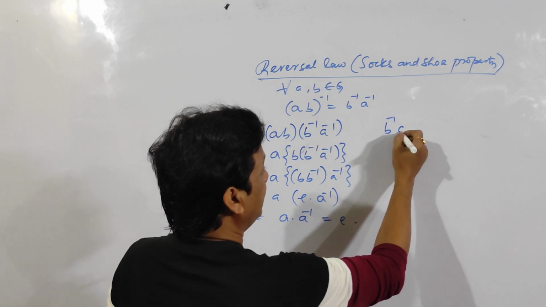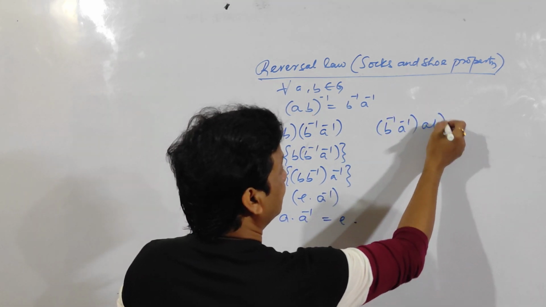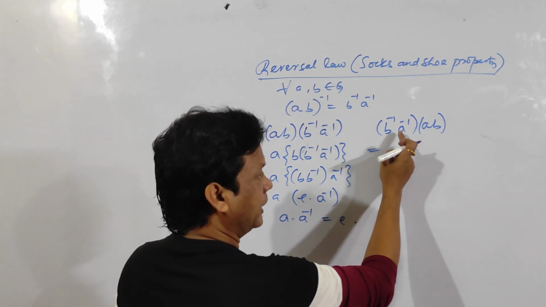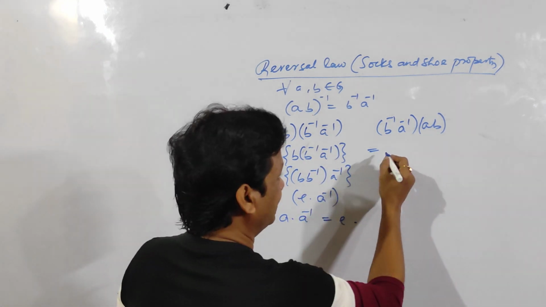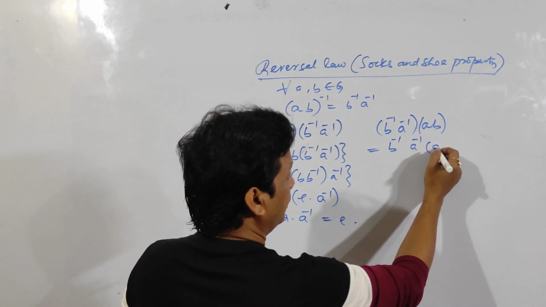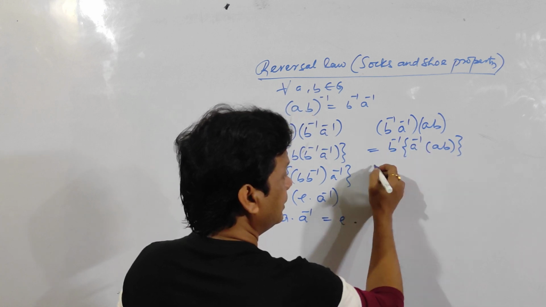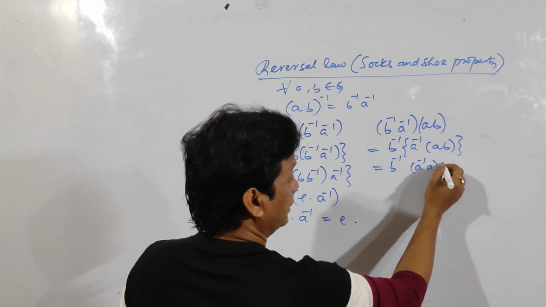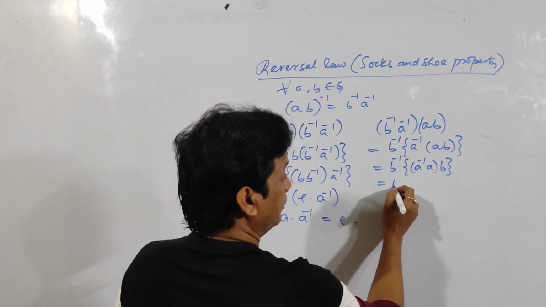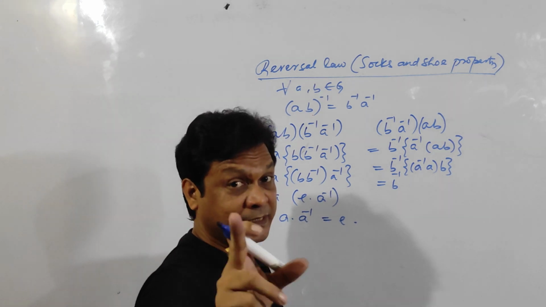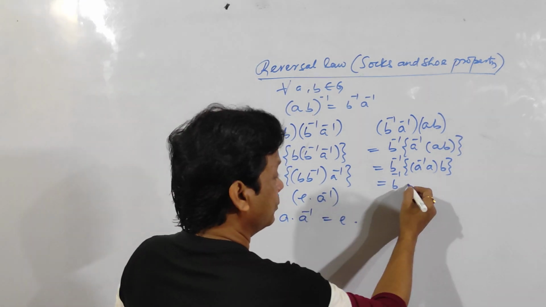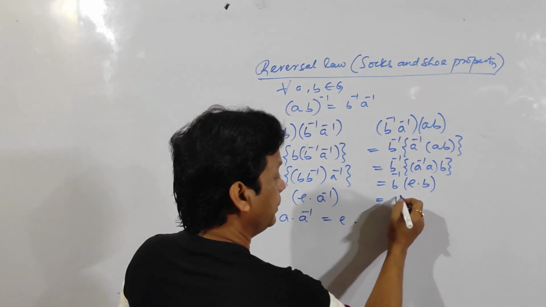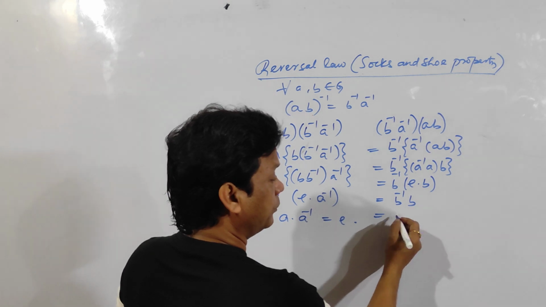The second part is B inverse A inverse into AB. Again apply the associative property. Either you can combine A with this one or A inverse with this one, anything. So B inverse A inverse into AB. You can write it like this also: B inverse, again apply the associative property, A inverse A into B. Again B inverse, A inverse into A is the identity element. Clear? So E into B. Again by the identity property, E into B is equal to B. So B inverse into B. Again B inverse into B is identity.